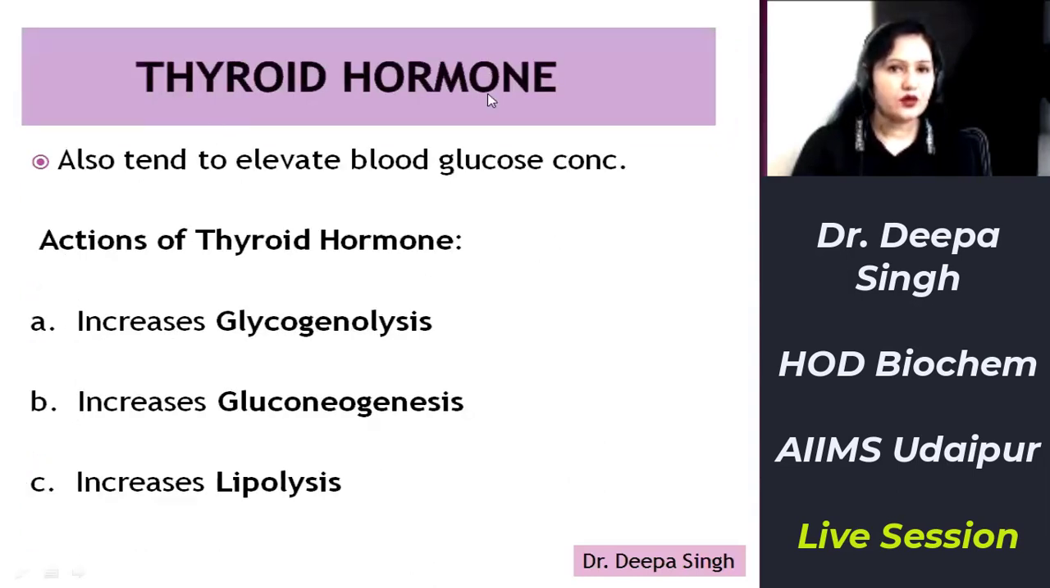So by increasing lipolysis also, they are enhancing the blood glucose concentration. Next comes thyroid hormone. This also elevates blood glucose concentration by increasing glycogenolysis, increasing gluconeogenesis, and increasing lipolysis. So by increasing all these metabolic pathways, ultimately, thyroid hormones are elevating blood glucose concentration. This finishes regulation of blood glucose.